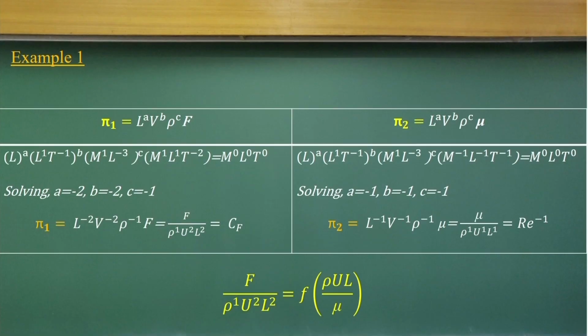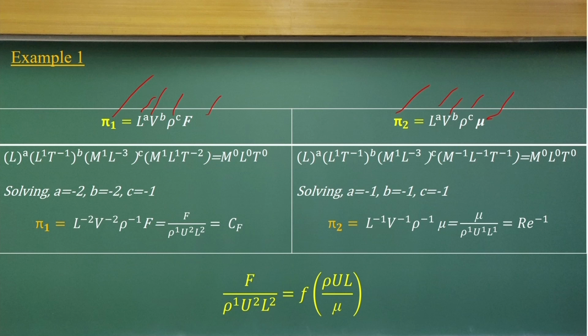Now, this is called the pi theorem. It is a very easy concept; please do not confuse pi with 3.14. It is the non-dimensional form, pi. So I can have 3 variables: length, velocity and rho. These are called the repeating variables. Length, velocity and density are the repeating variables, and I will combine them with the force F. In a similar way, length, velocity and rho will be the repeating variables, and then I substitute the mu value.